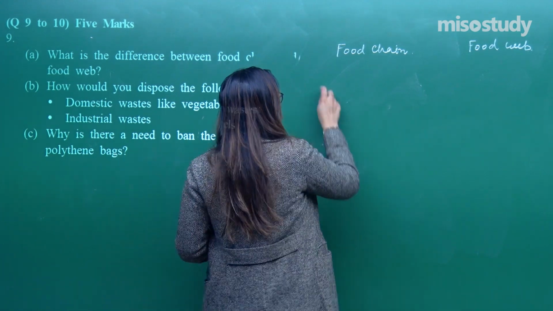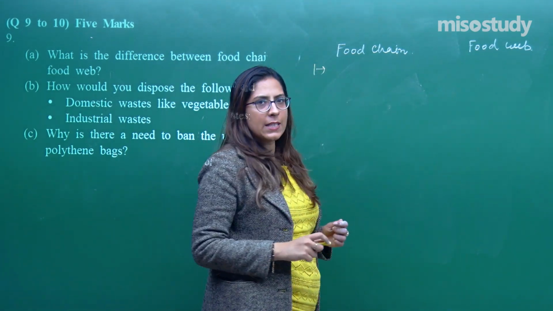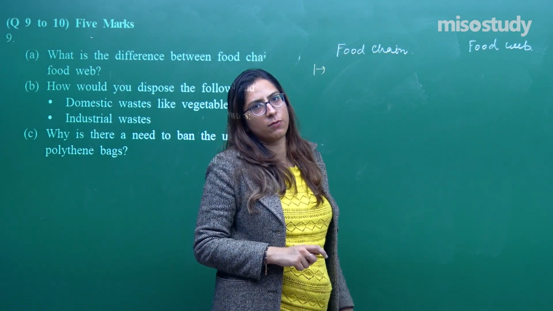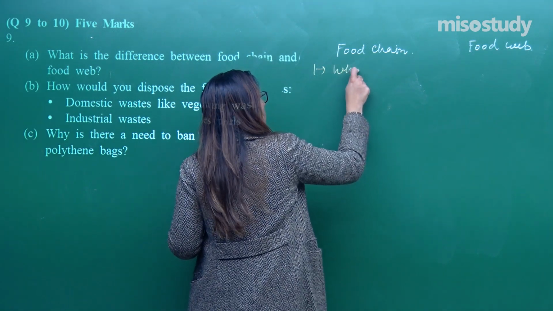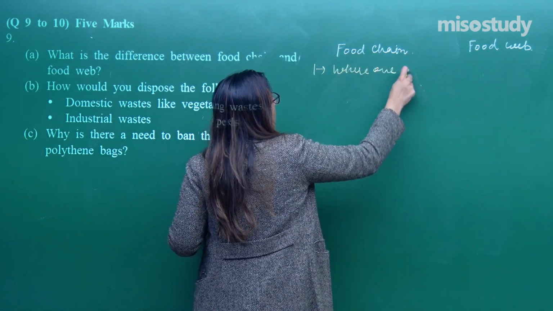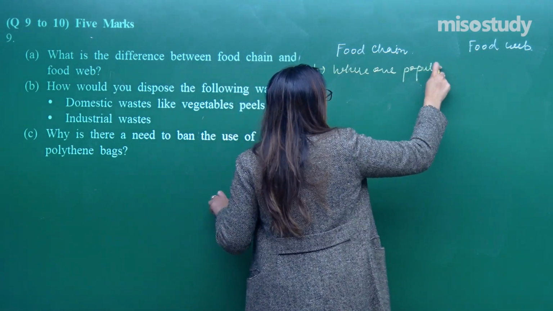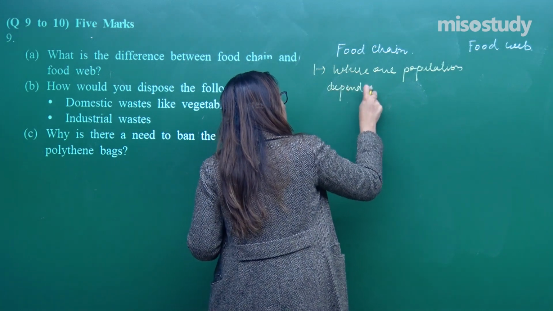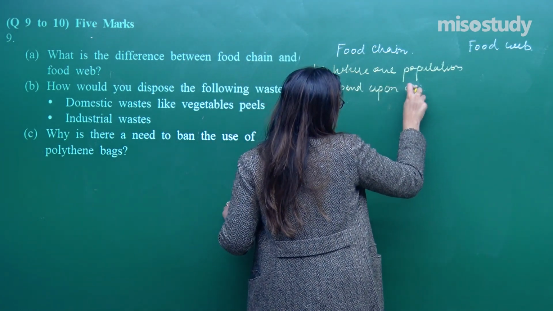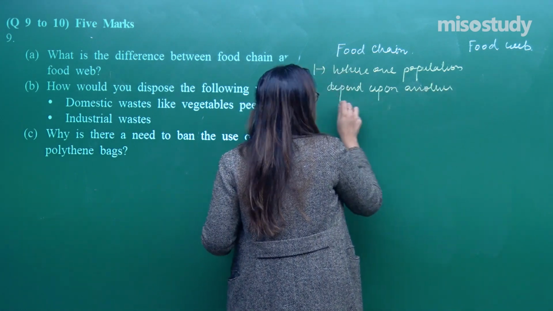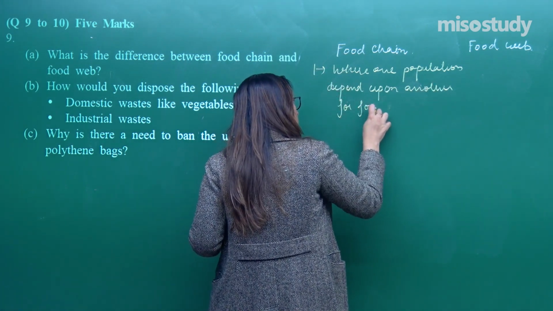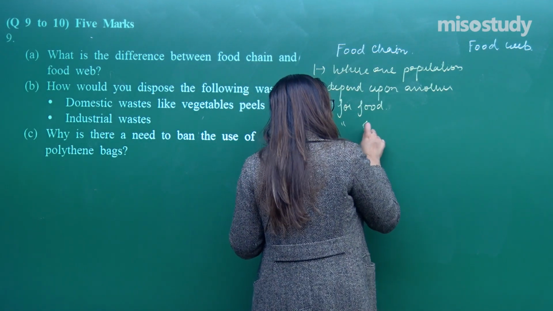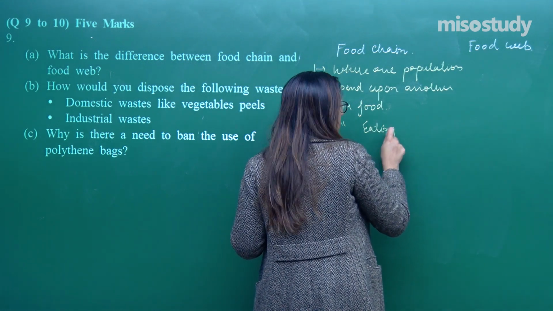So, the first point, you know what a food chain is? A food chain is that chain in which one organism, one group of organisms, one population is depending upon another population for food, where one population depends upon another for food. This goes on as a phenomenon that is eating and being eaten.